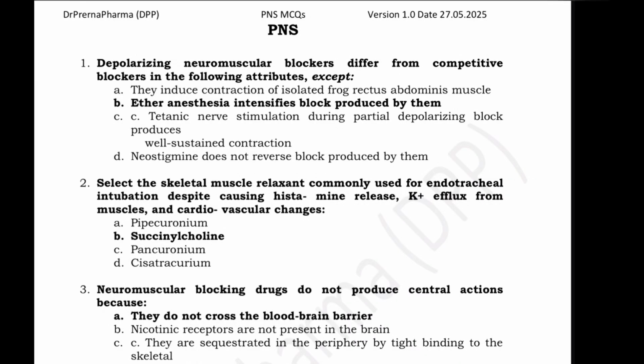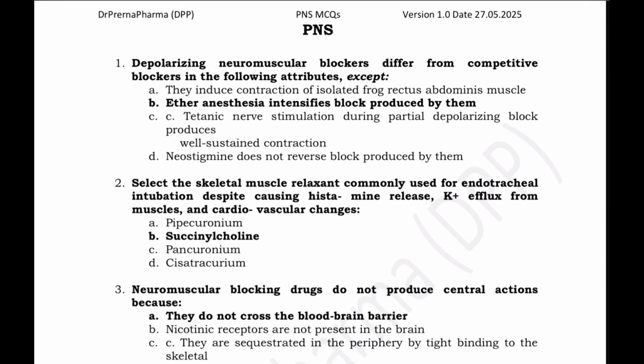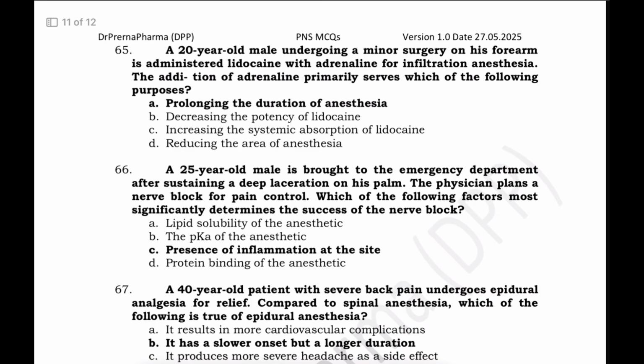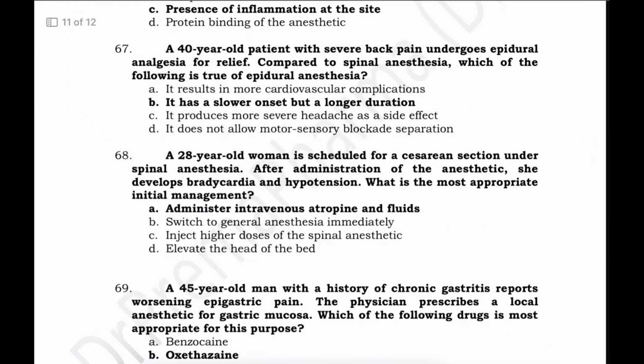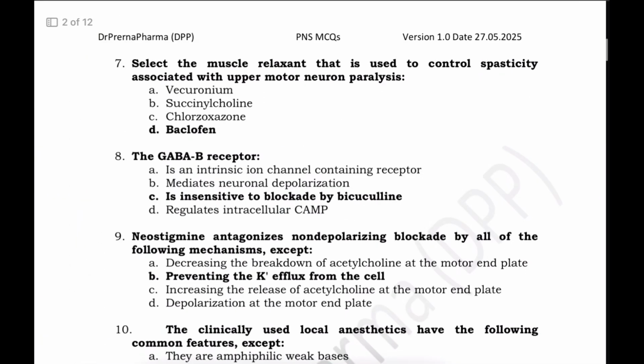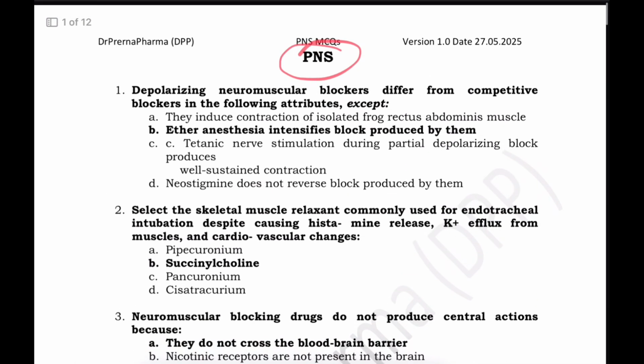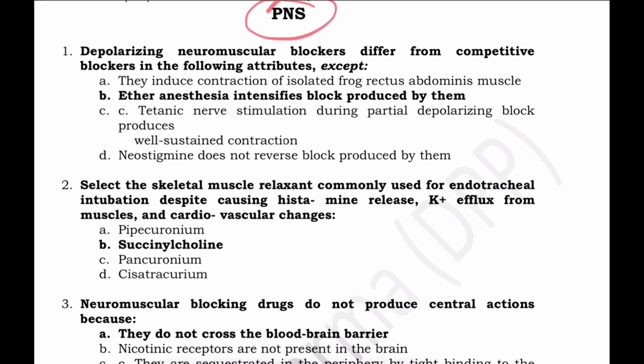Looking into the questions of peripheral nervous system. Now, peripheral nervous system, as we all know, consists of two parts: skeletal muscle relaxants and local anesthetics. So we'll see 10 MCQs of that, and this file has around 60, 70 MCQs on these topics, so you can practice all of them. I'll be uploading both the files also.